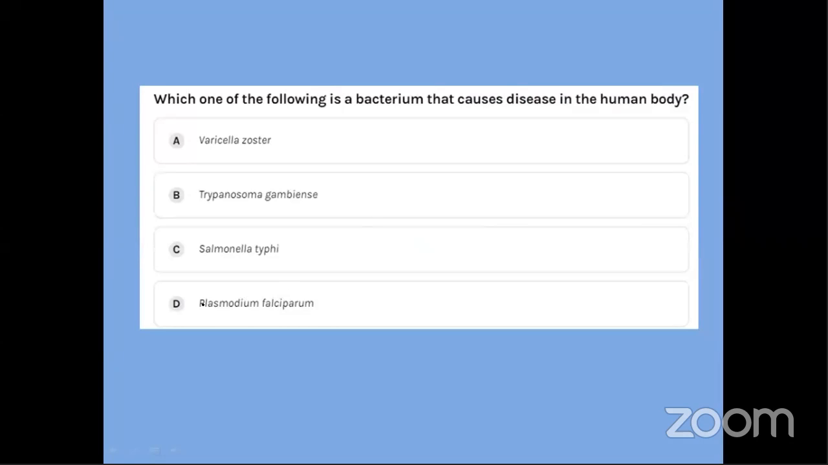Okay. Devrai, is Plasmodium Falciparum a bacteria? They're asking you which one of the following is a bacteria. The hint here is bacteria. They're asking you which one among them is a bacteria. Okay, let's see who gets the answer.